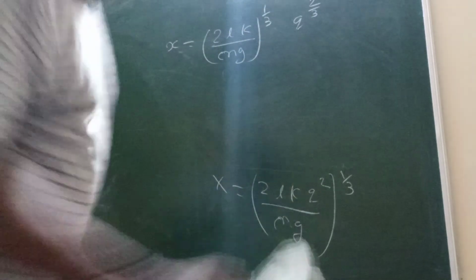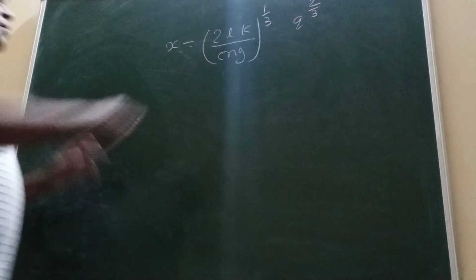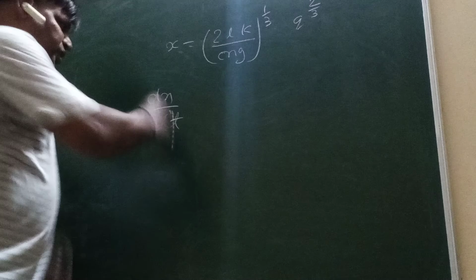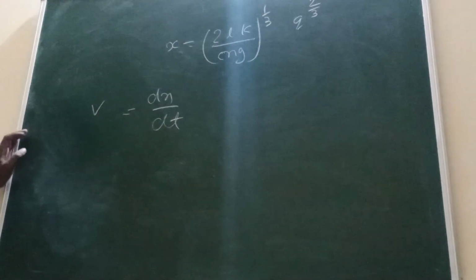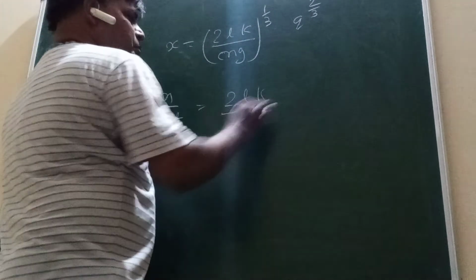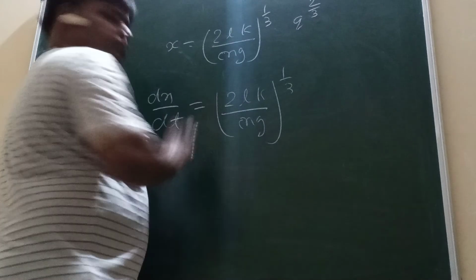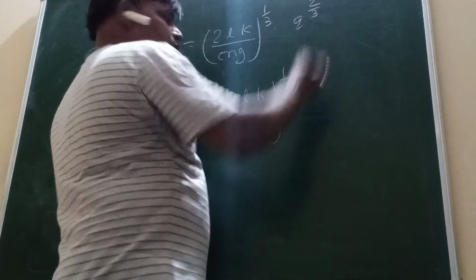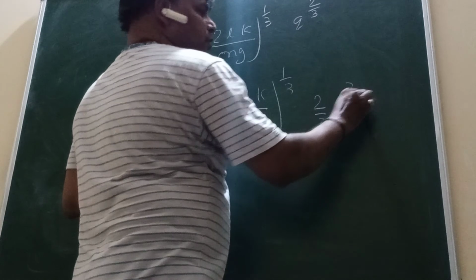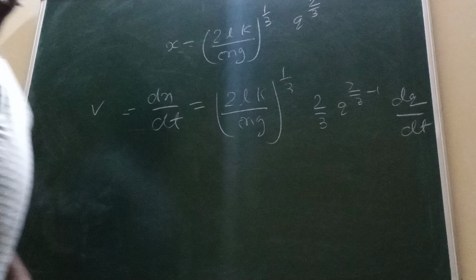Okay? Only separate. Now take one time derivative with respect to time. This derivative dx by dt, distance by time, is known as velocity. This is constant, no disturbance: 2lk by mg power 1 by 3. This derivative, what is it? Into 2 by 3 q power 2 by 3 minus 1 and dq by dt. Understand? Yes or no?